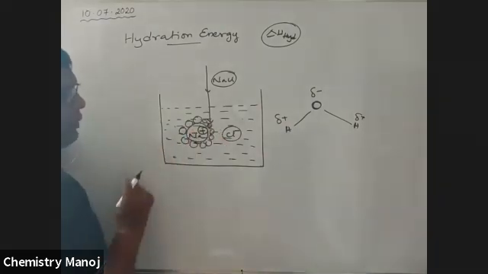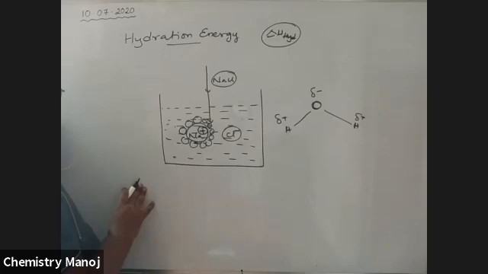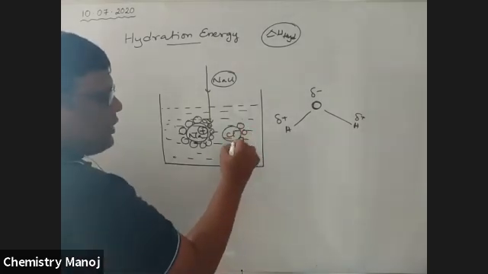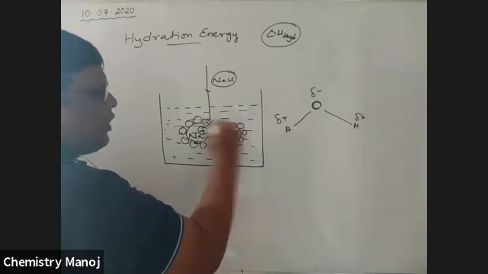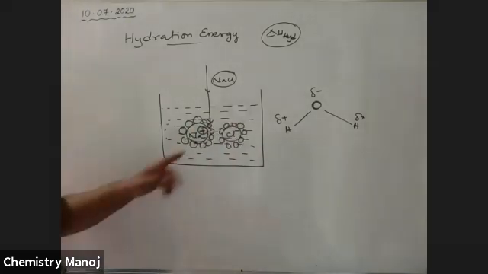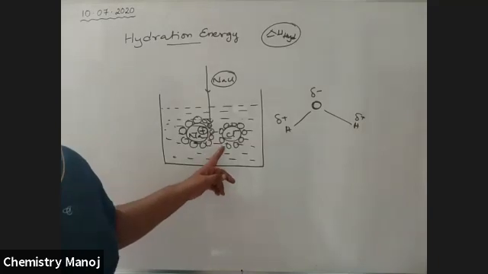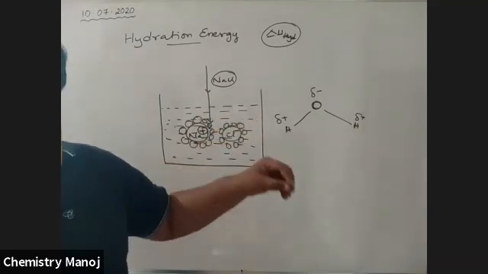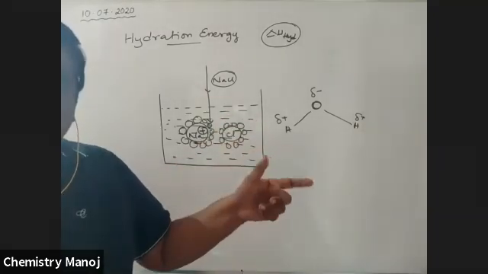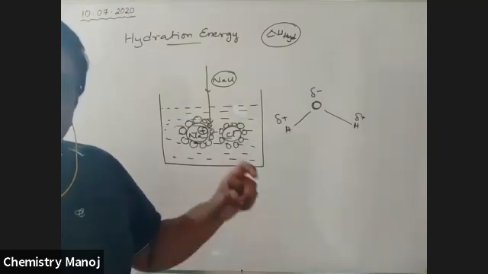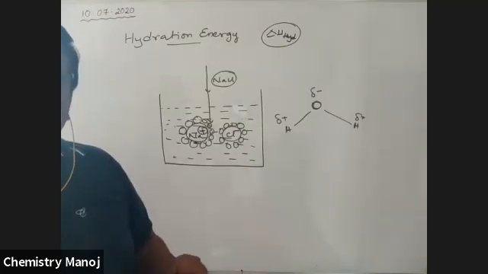This Na+ ion and this Cl- ion are surrounded with water molecules. Is this point clear, my dear boys? When NaCl is dissolved in water, it breaks down into respective ions. Now these ions are in water, and each ion is surrounded with water molecules.